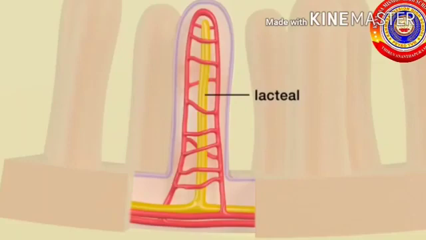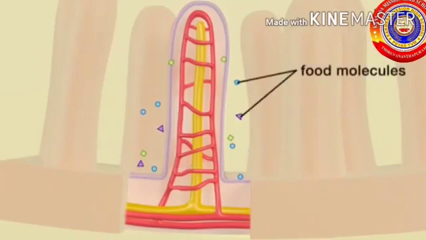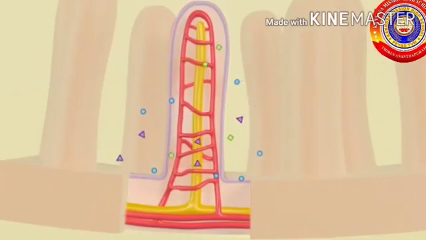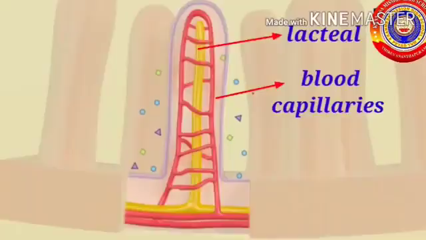Villi contain lacteals, lymph capillaries, blood capillaries, branches of arteries and branches of veins with food molecules present. The lacteal absorbs fatty acids and glycerol into the lymph of the lacteal, and glucose, fructose, galactose and amino acids are absorbed into the blood.